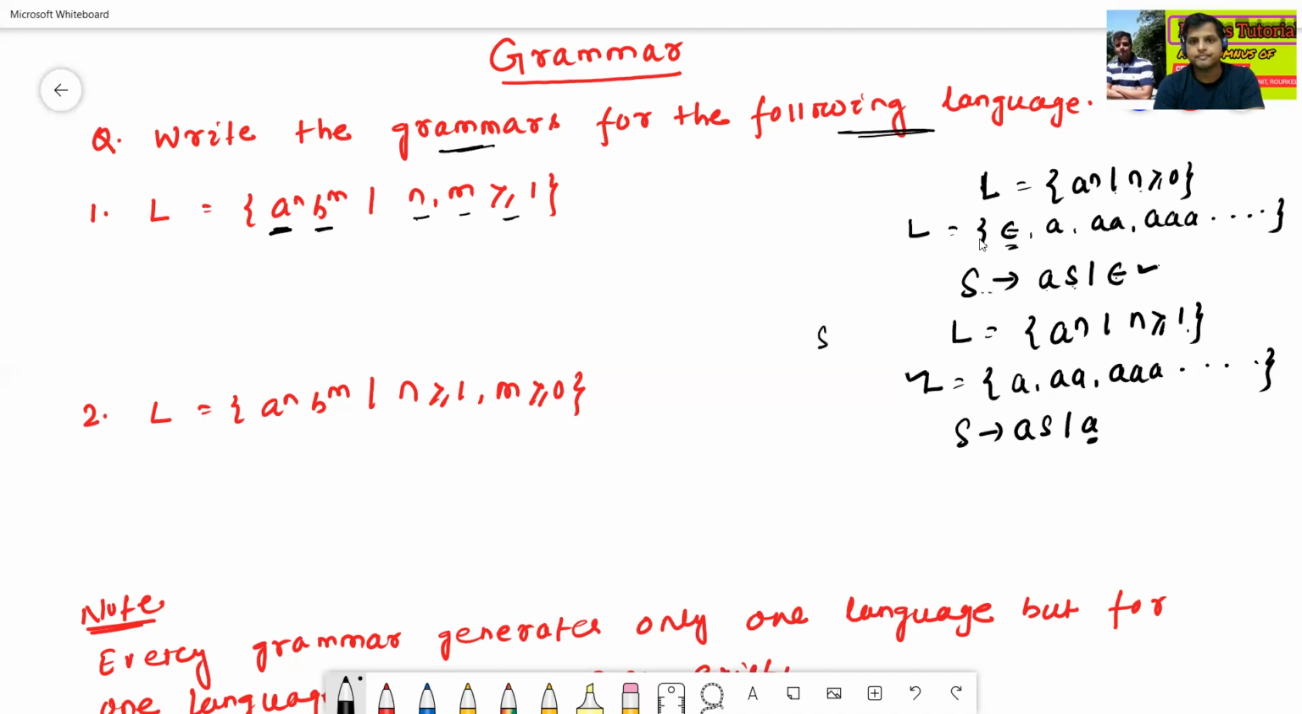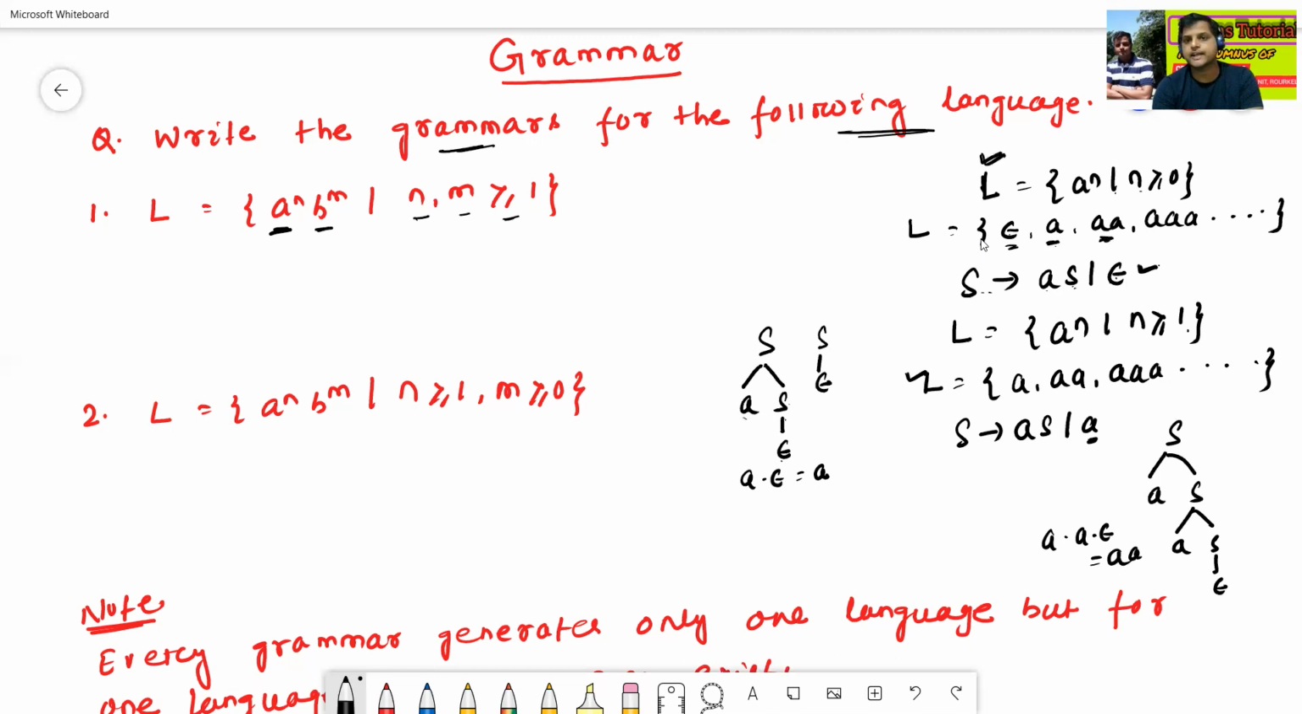So S to epsilon. Now how to get A? S to AS, then we can use S to epsilon. So A dot epsilon is nothing but A. How to get double A? See here, S to AS, then S to AS, then S to epsilon. It is nothing but A dot A dot epsilon, which is double A. So in this way we can get it.